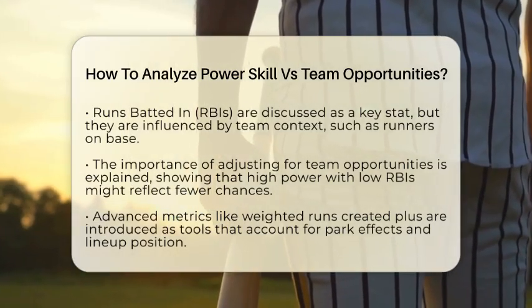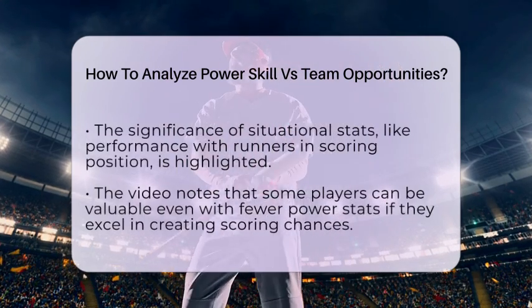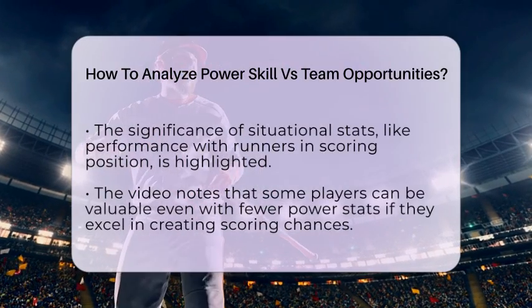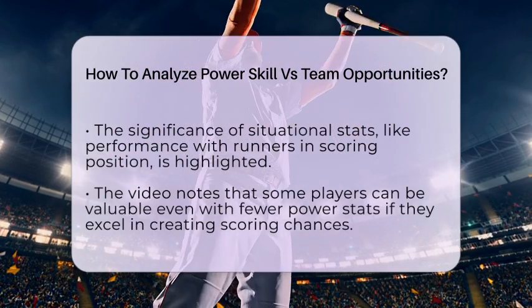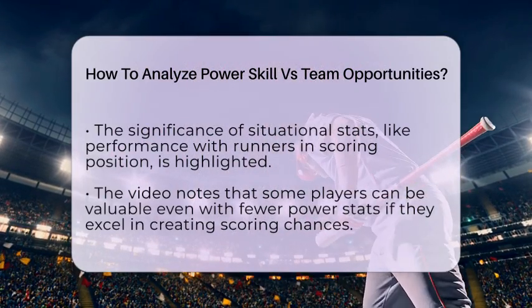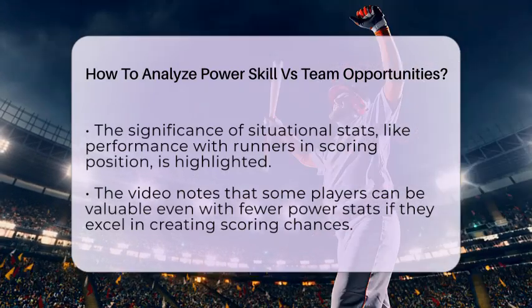On the other hand, a player with moderate power but consistently high RBIs might be benefiting from a lineup that creates more scoring chances. Advanced metrics like weighted runs created plus help here because they account for park effects and lineup position, giving a clearer picture of a player's true contribution.